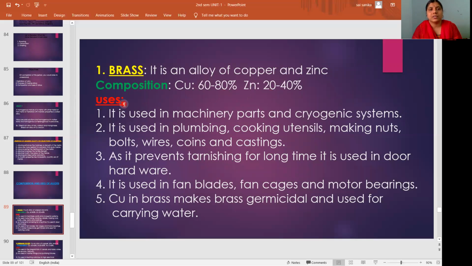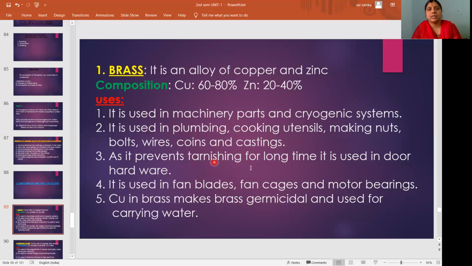So its uses. It is used in machinery parts and cryogenic systems. Cryogenic systems means very low temperature. It is used in plumbing, cooking utensils, making nuts, bolts, wires, coins, and castings. Castings means making statues.